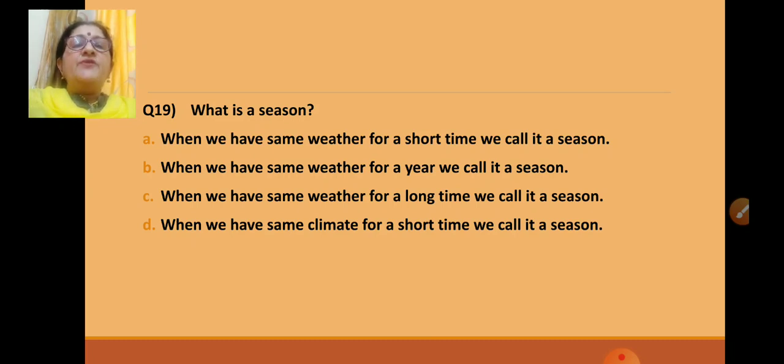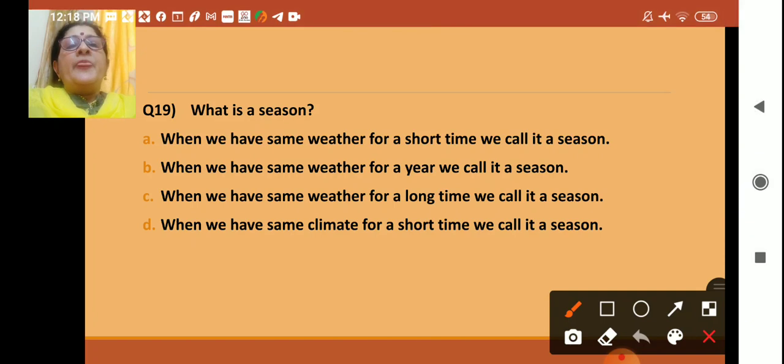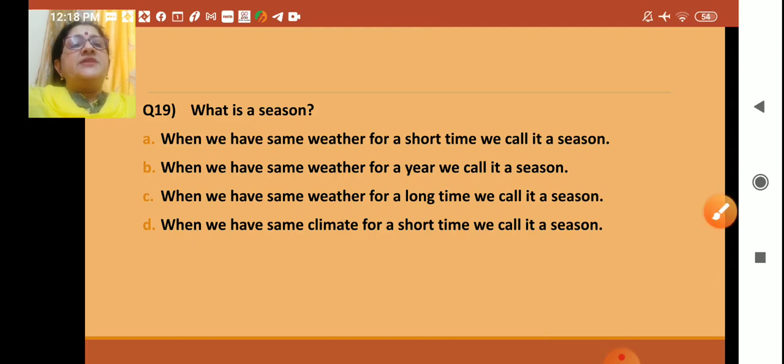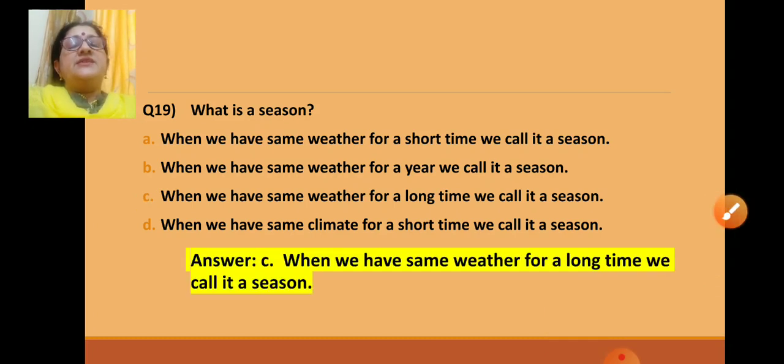When we have same weather for a long time, we call it a season. So, option C is the right answer. Now, let us see if this answer is correct. Yes, C.